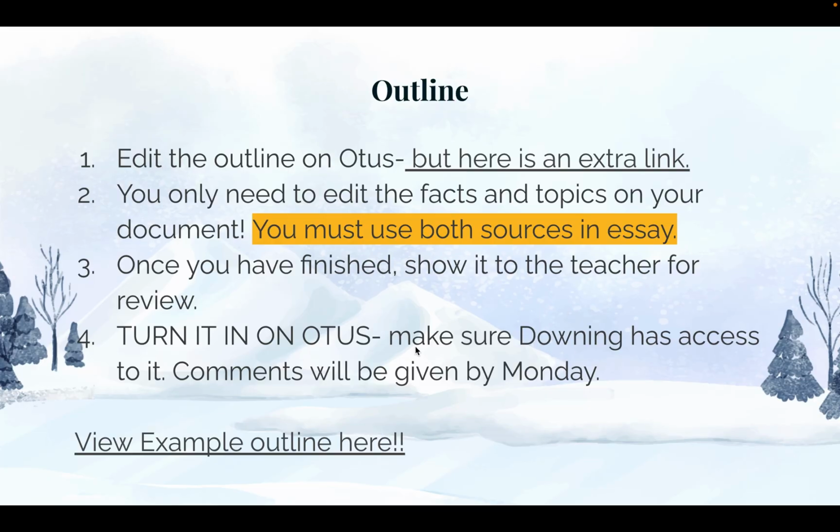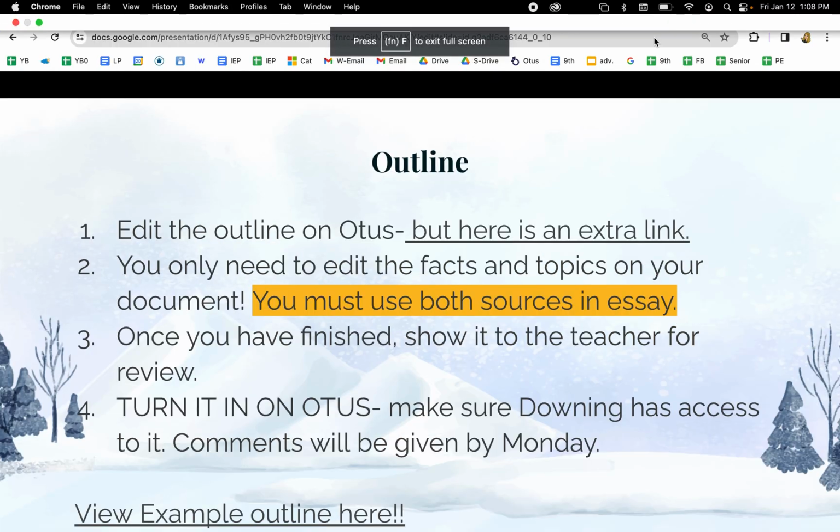The only other thing I want to note is please make sure that you turn this in on Otis. If I do not have access to it or you don't turn it in, I will not leave comments, which could lead to error when you eventually turn in the essay. And the outline is a part of your final grade. So if you don't turn in an outline or it's not approved, your final grade will be impacted. So just make sure that you're doing that.